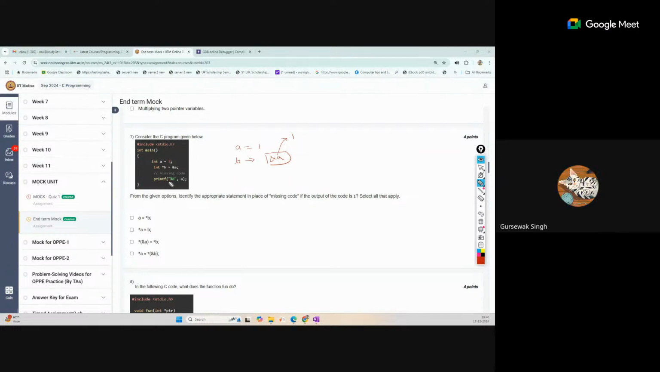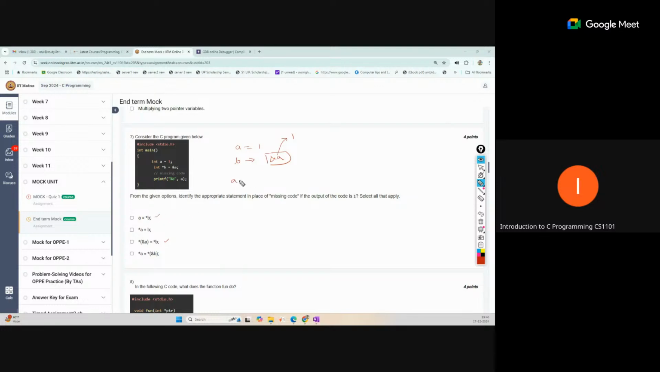Okay. Options 1 and 3, is that 1 and 3? Let's see this for option 1. Now b is pointing to this address, and that contains 1, and we are printing the value of a. So let's see what the first option is doing. It is doing a equal to asterisk b.